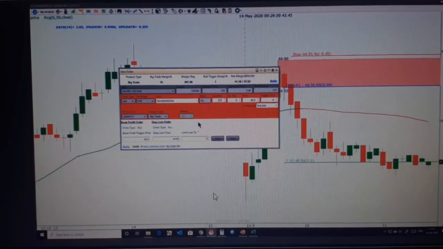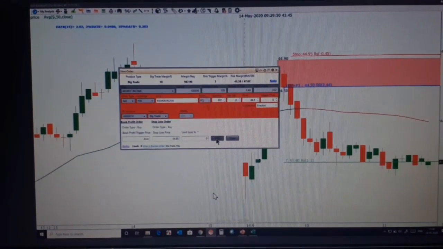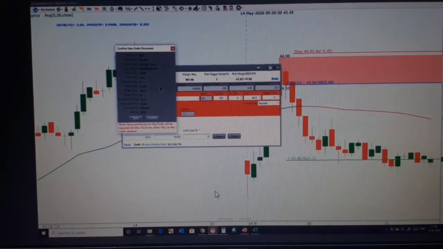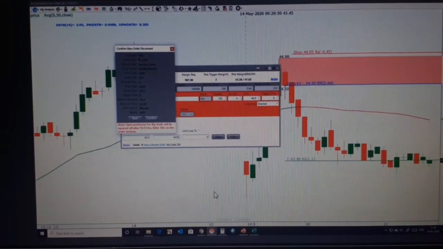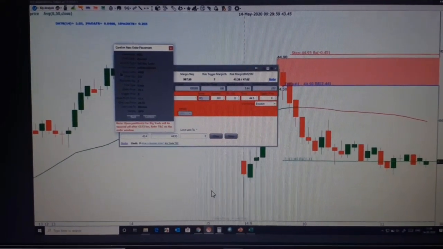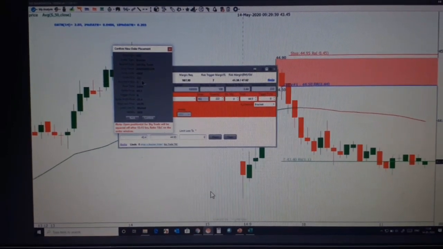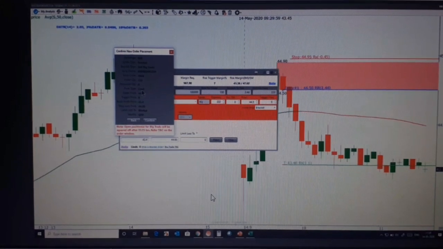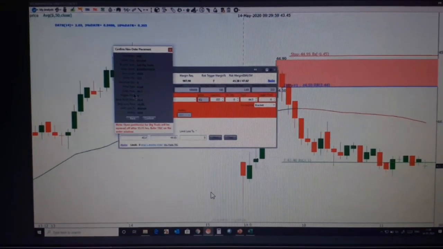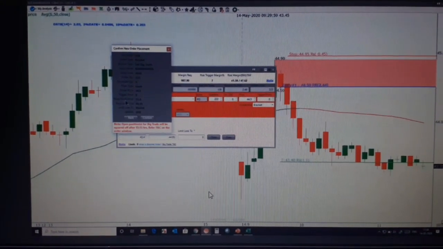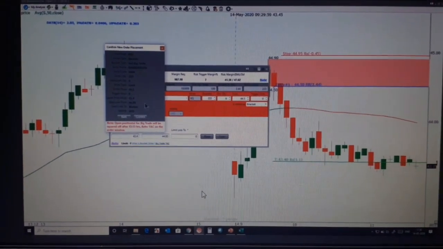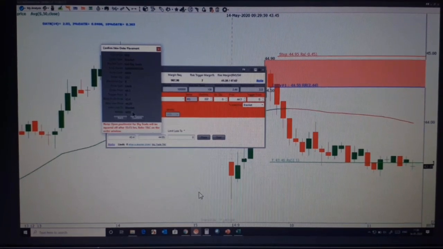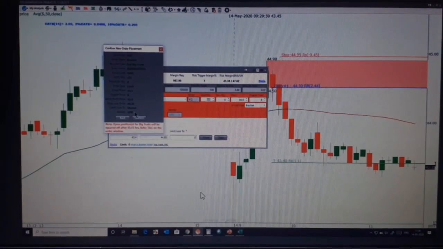Now if I go for place, this will again show you a confirmation window where everything will be written: your exchange, your order type, your buy sell type, script name, script code, order quantity, disclosed quantity, price type. It's written limit, because this is a limit order. Then order type, trigger price, profit price, stop loss price, and validity. Validity GFD means good for the day.